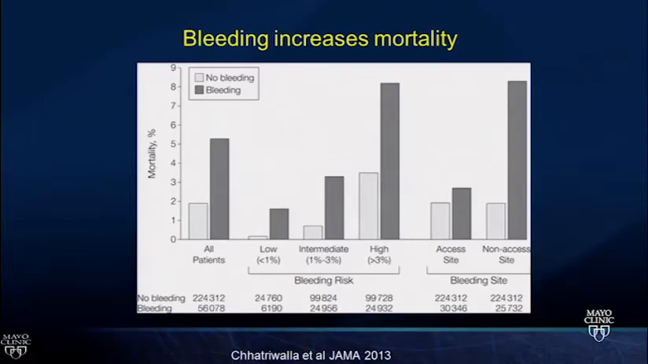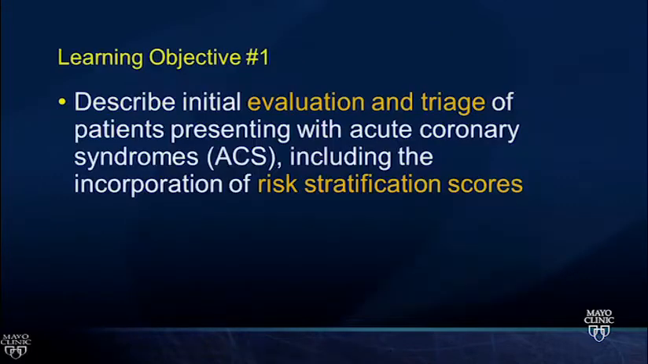Bleeding, of course, increases mortality, and these aren't people that are hemorrhaging to death, but what do we do when somebody bleeds? We stop all of the therapies for their thrombotic process, and we give them blood. All these things increase their mortality. You can see, especially with non-access site-related bleeding on the far right of the screen, there's a significant mortality penalty to any bleeding that happens, and so we have to think about someone's bleeding risk as we apply these therapies.